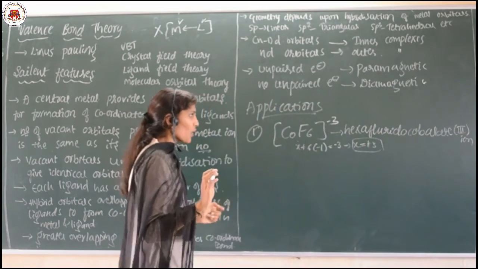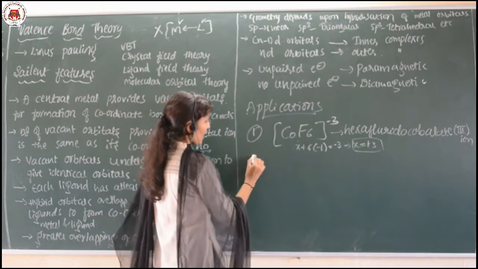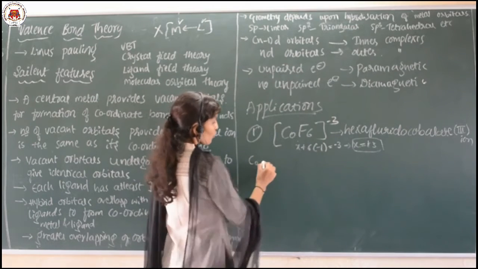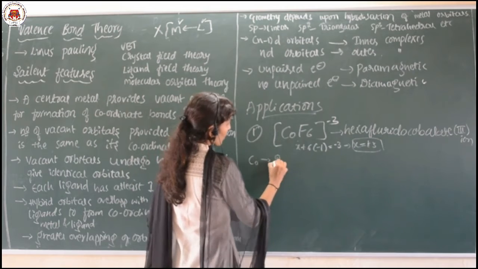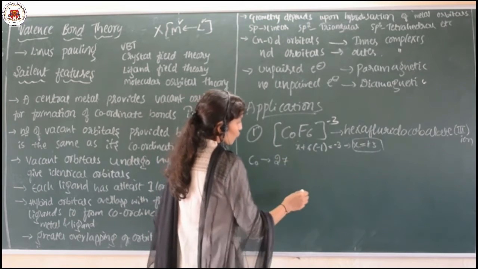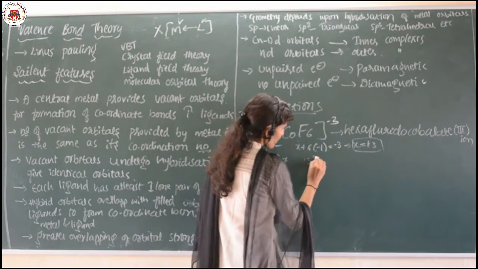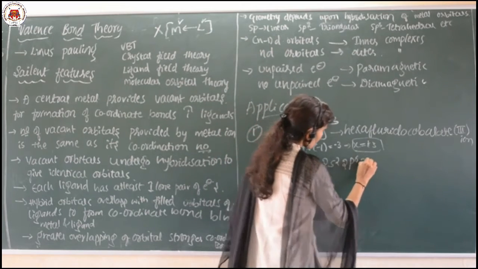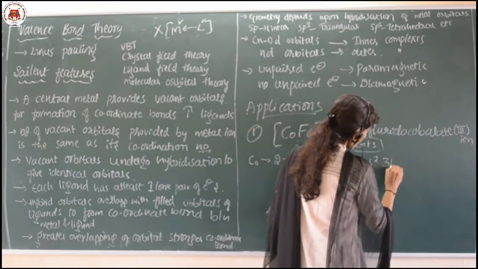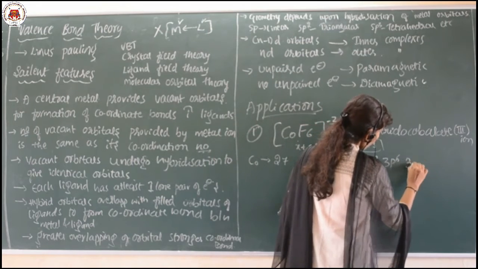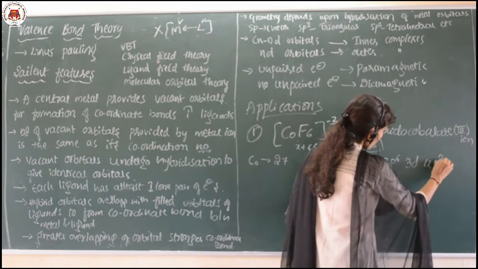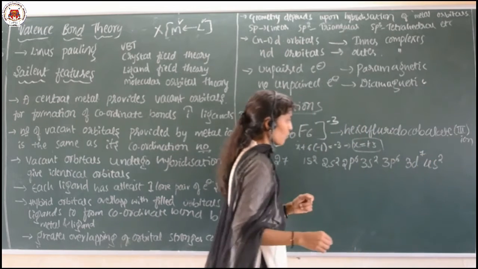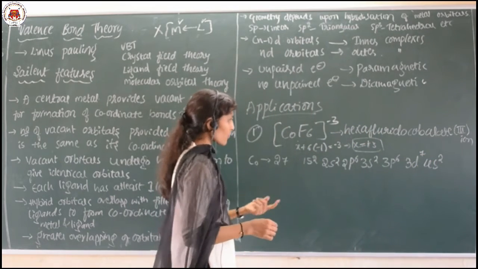Clear? Now let us go for the central metal atom. Cobalt is the central metal atom. What is its atomic number? 27. So, the configuration will be as follows, just cross check with 27.